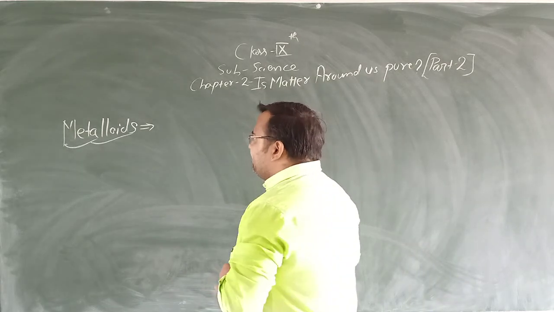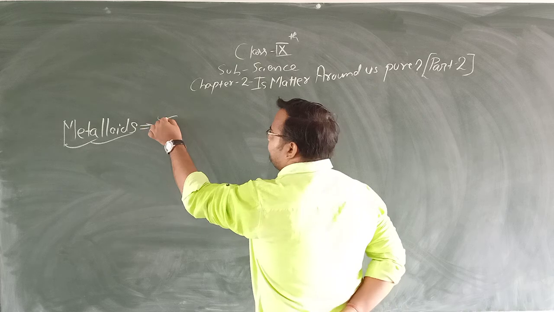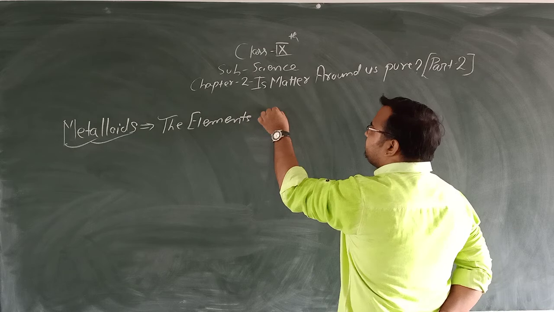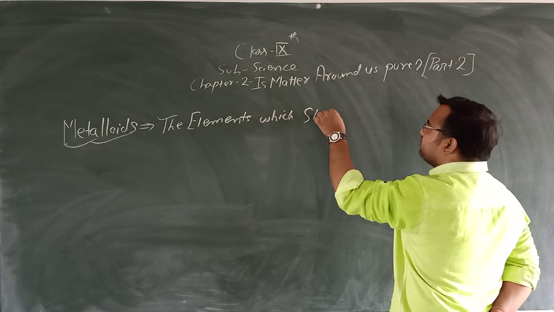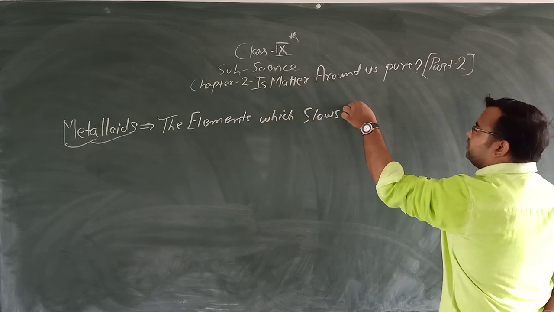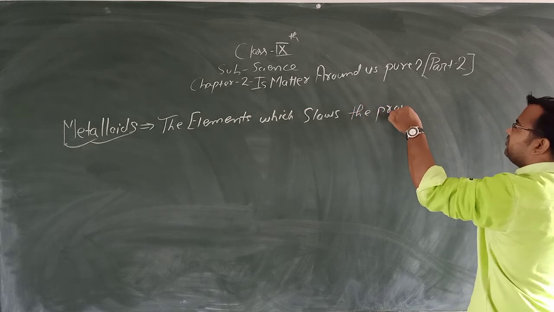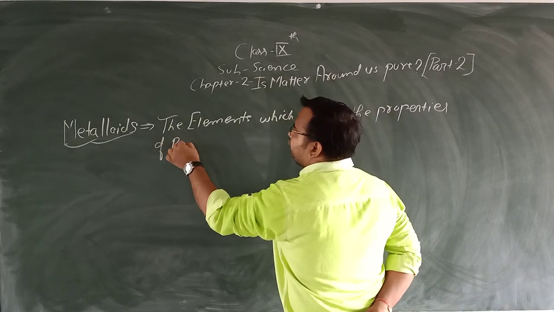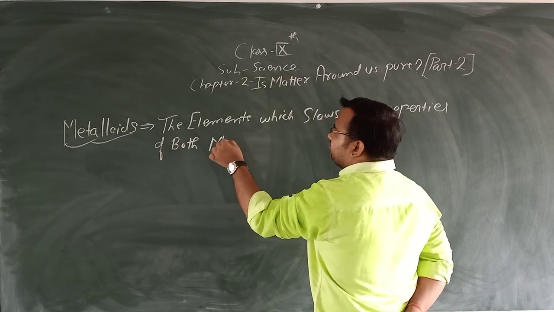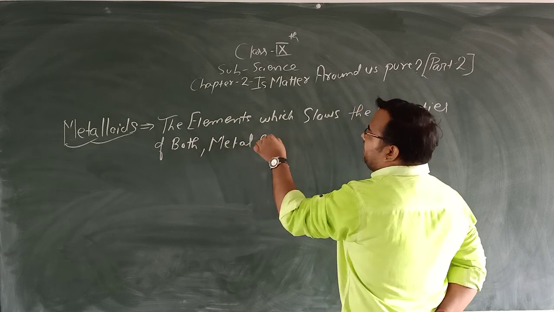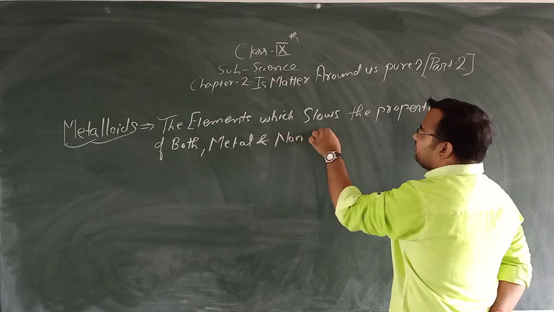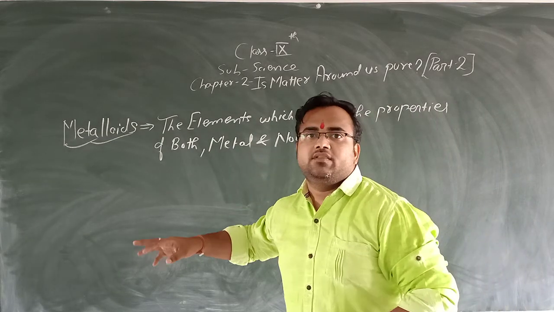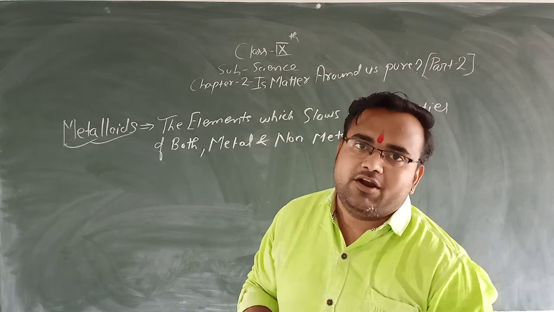So we can write the definition of metalloids as: the elements which show the properties of both metals and non-metals. So the elements which show the properties of both metals and non-metals are known as metalloids.